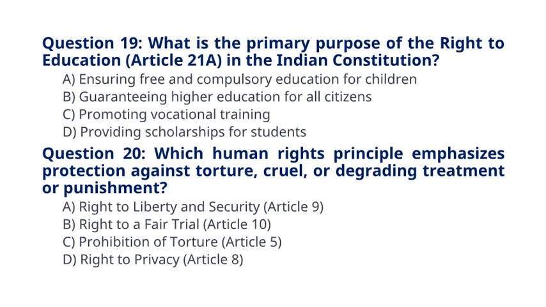Question 20. Which human rights principle emphasizes protection against torture, cruel, or degrading treatment or punishment? A. Right to liberty and security, Article 9. B. Right to a fair trial, Article 10. C. Prohibition of torture, Article 5. D. Right to privacy, Article 8. The correct answer to question 20 is option C. Prohibition of torture, Article 5.